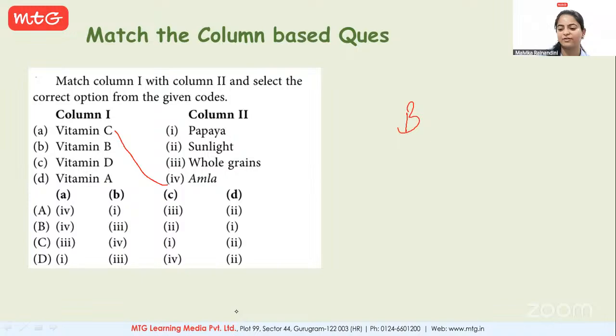It is your amla. Where can we find? Only in two options. So you could cross out C and D. Vitamin B, whole grains. Yes. B goes with 3. Now we have to choose only from option A and B. So here we got option B as the correct answer. Vitamin C source is papaya. Now the correct answer for this question is option B.